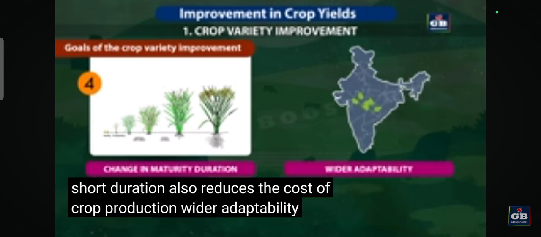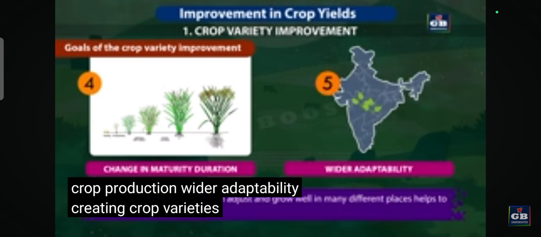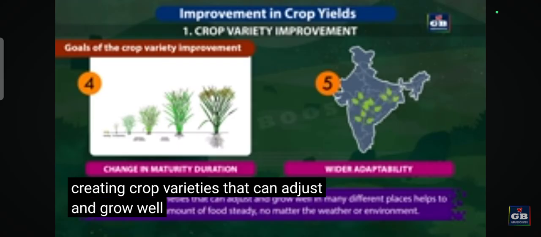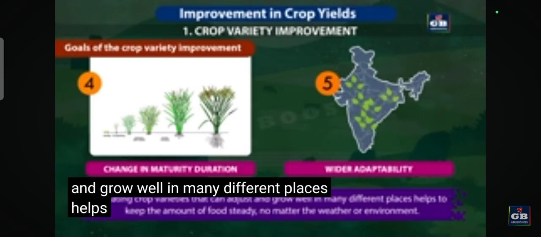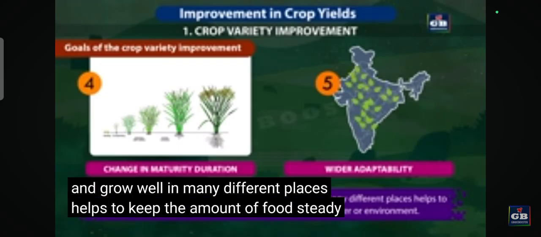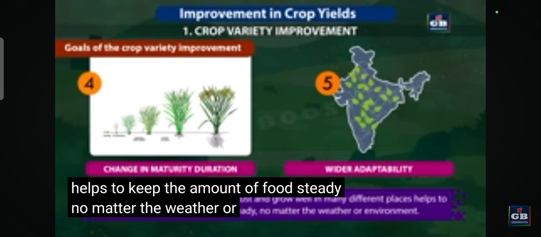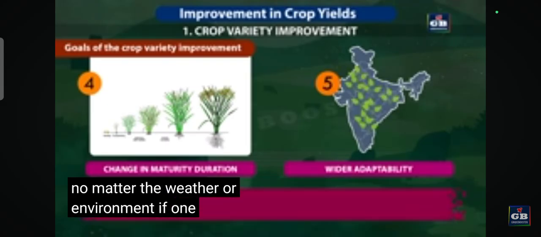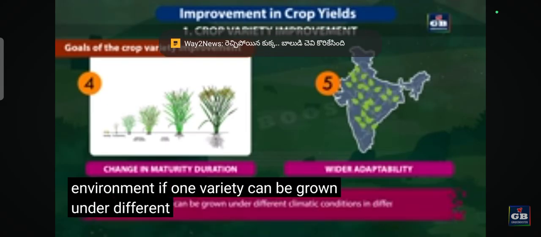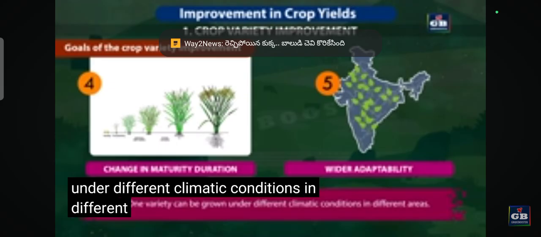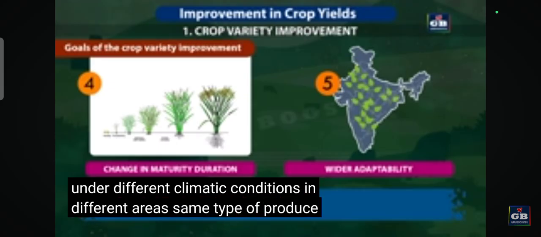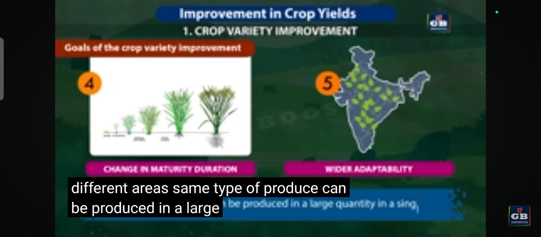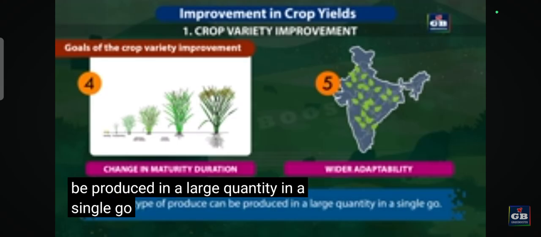5. Wider adaptability. Creating crop varieties that can adjust and grow well in many different places helps to keep the amount of food steady no matter the weather or environment. If one variety can be grown under different climatic conditions in different areas, same type of produce can be produced in a large quantity in a single go.